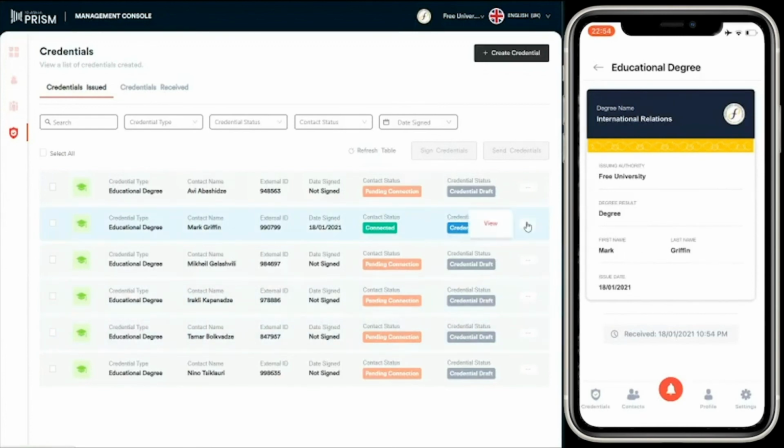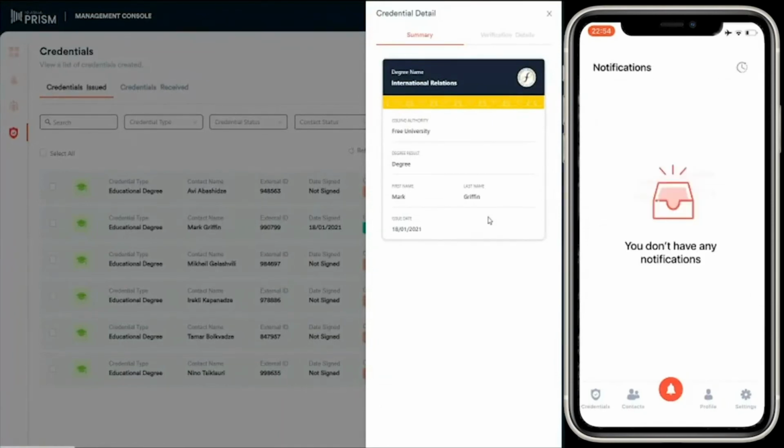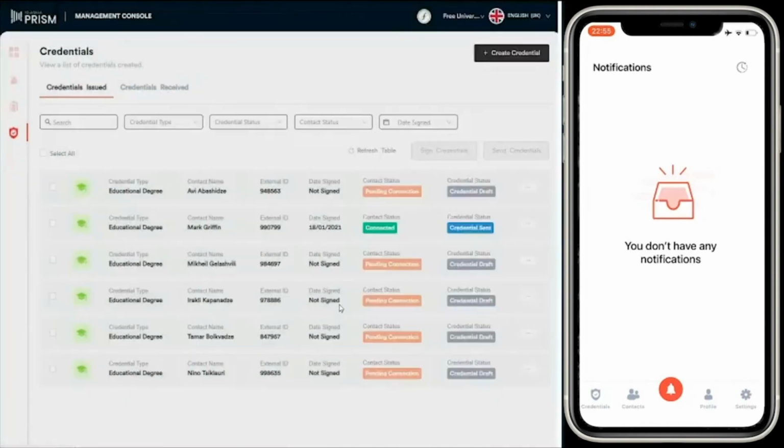And it's going to be exactly like the credential in the management console. Let's view those side by side. So there they are, both the same. Great, so now that student has received their educational degree securely in their Prism app. And then they can share that with whoever they wish, for example, a company that they want to apply to for a job.